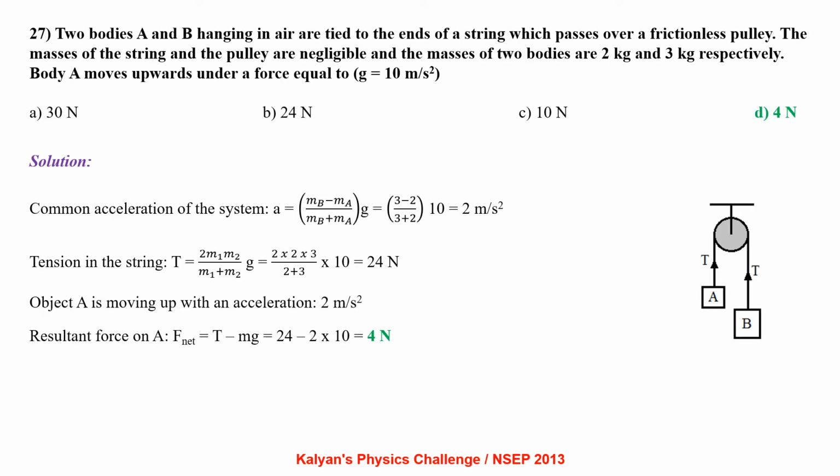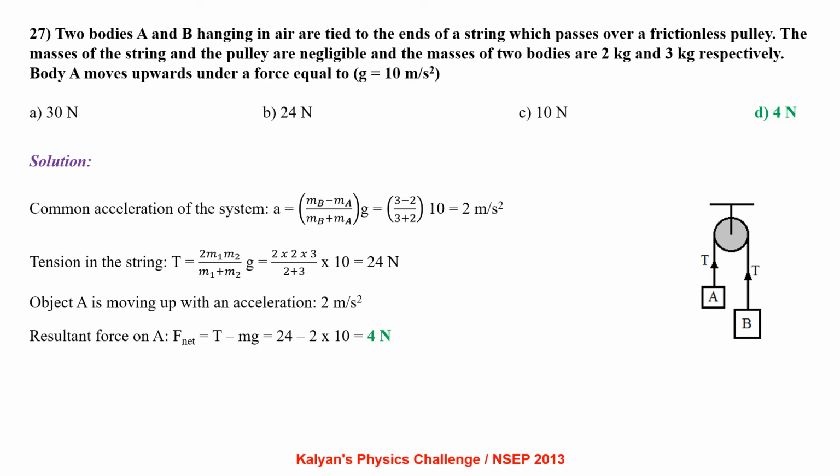Two bodies A and B hanging in air are tied to the ends of a string which passes over a frictionless pulley. The masses of the string and the pulley are negligible and the masses of the two bodies are 2 kg and 3 kg respectively.